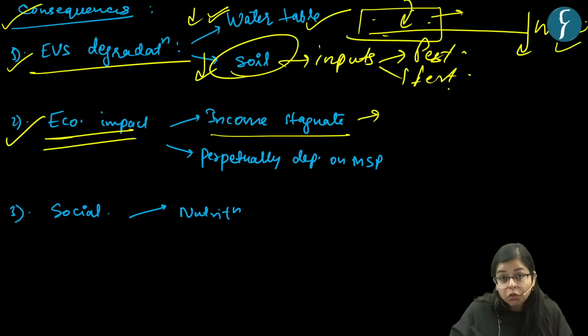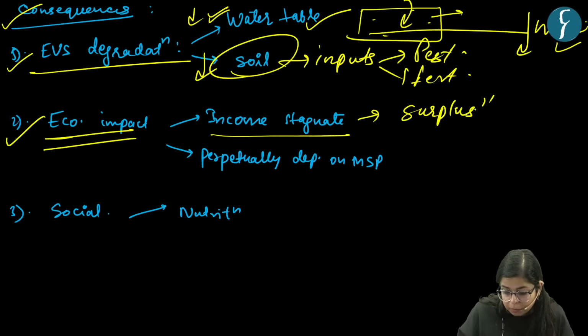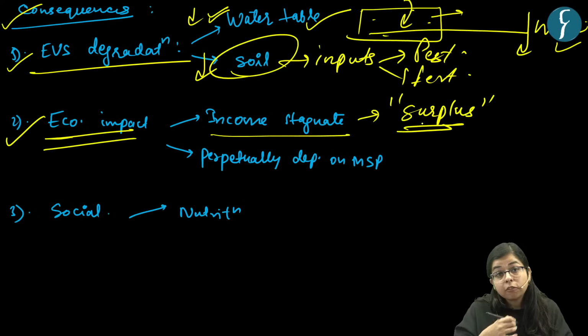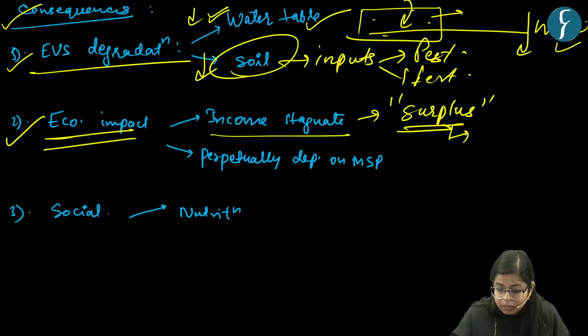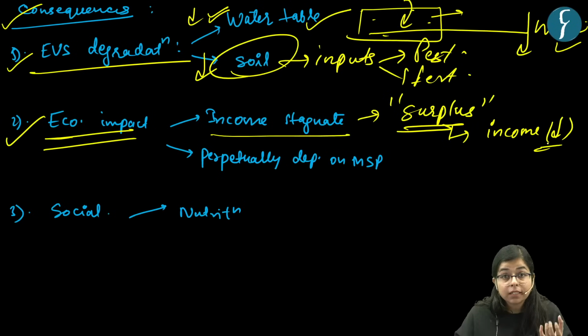One thing is, as you know, productivity increased. This led to a surplus of food grains in the market, right? And as we all know, agricultural produce is subjected to market volatility, right? So if there is a surplus in the market, it may fetch you less income, because the price of that commodity may decrease, right?